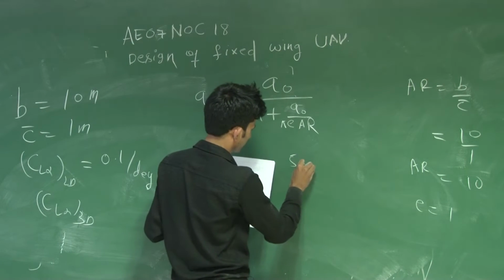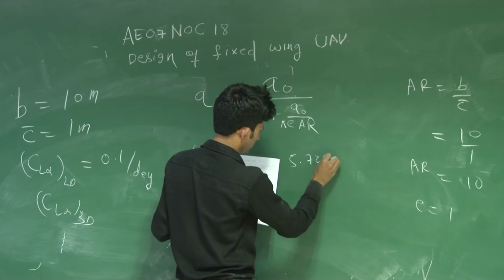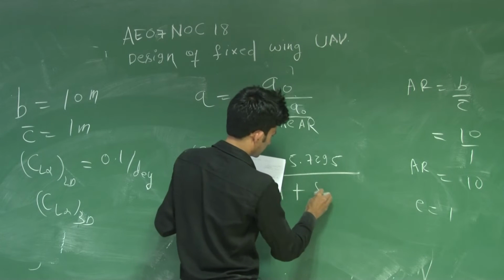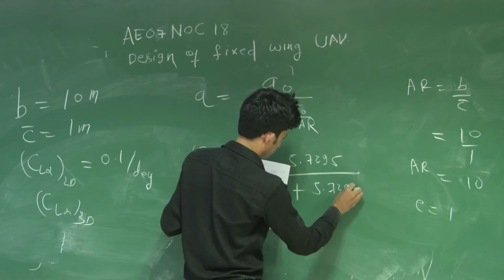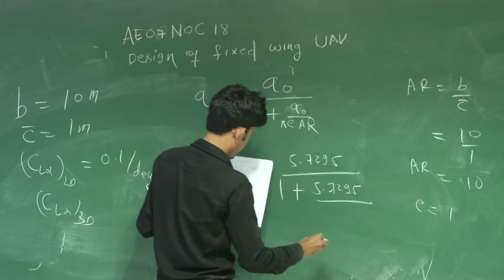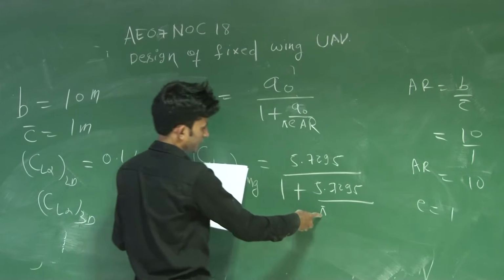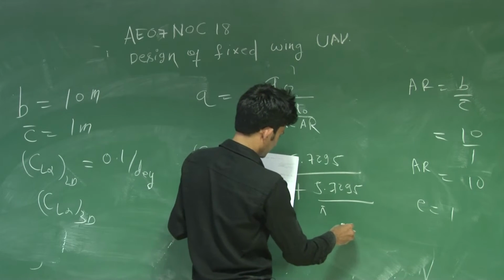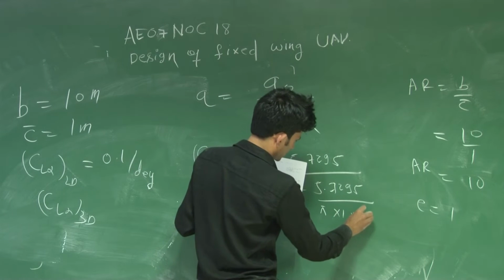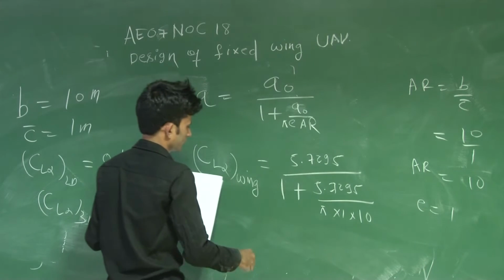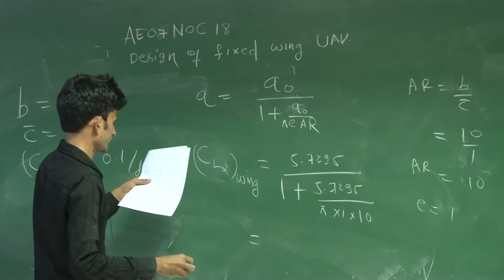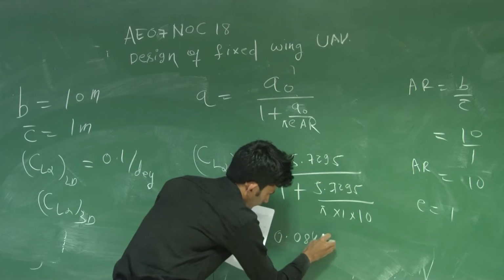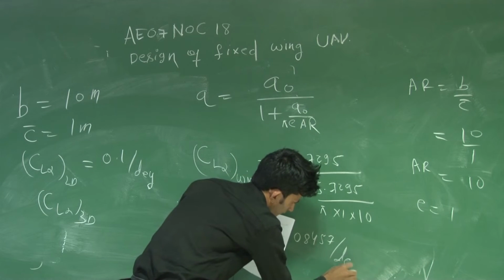So this comes out to 5.7295. Then 1 plus 5.7295 divided by pi, because here you will put the value of 3.14, it is radian, basically, into 1 into 10, aspect ratio is 10. So you will get CL alpha of the wing as 4.84574 per radian.